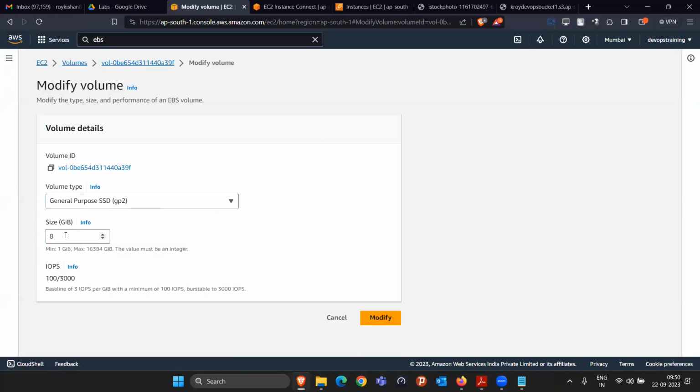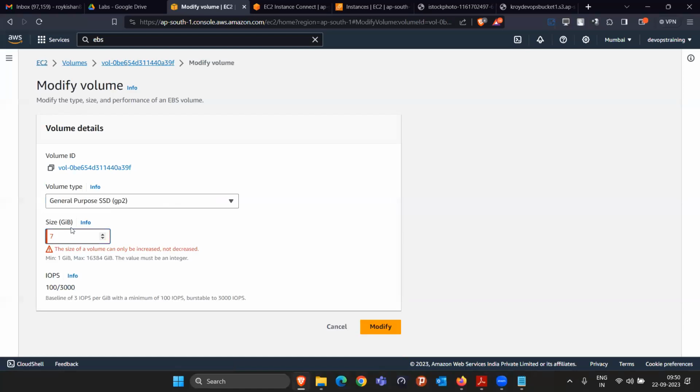We can increase the size from 8 GB to 12 GB, but you cannot make 8 GB to 7 GB. That cannot be possible because the data is already there. It will go in a single direction only. Whatever the volume you have now, you can just increase it, you cannot decrease it. That's the normal thing, because data is already formatted and the partition table is already created. That's why they are saying the size of volume can only be increased, not decreased.